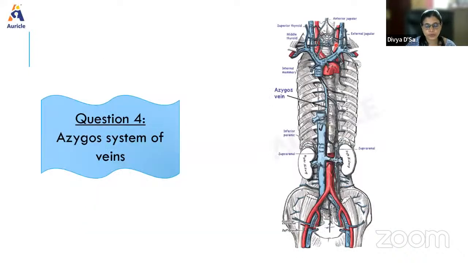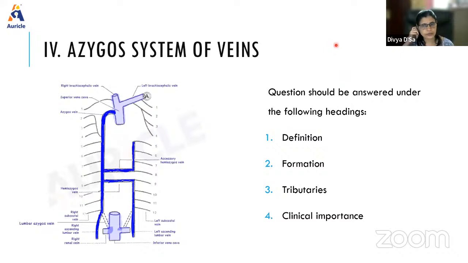Next we move on to the azygous system of veins. The azygous system of veins is a very important system of veins which we see in the thoracic region. How is it formed? Tributaries and clinical importance. What do we mean by the azygous system of veins? They include those veins which are straight in course.